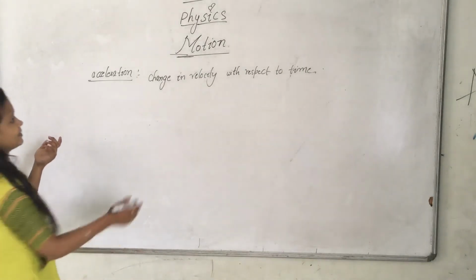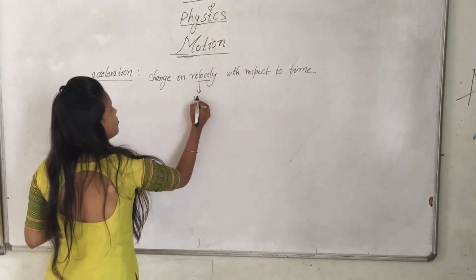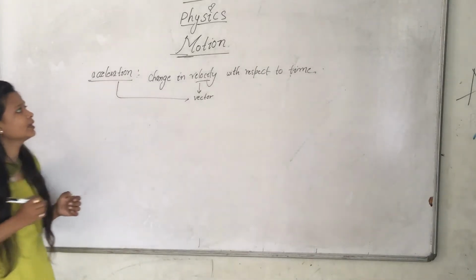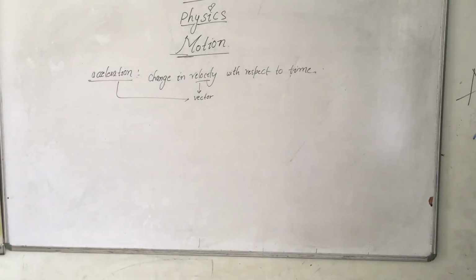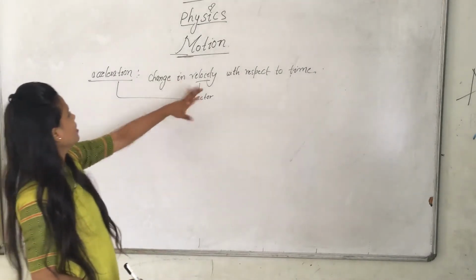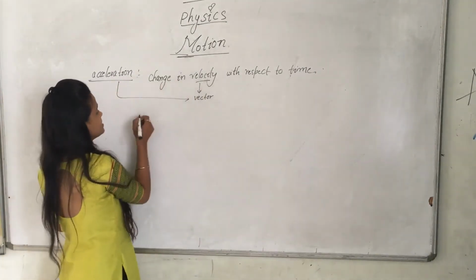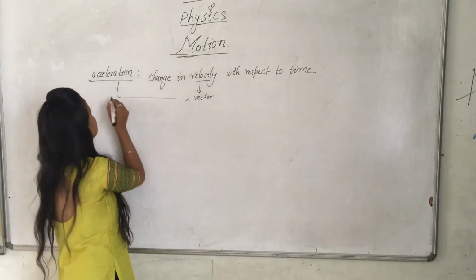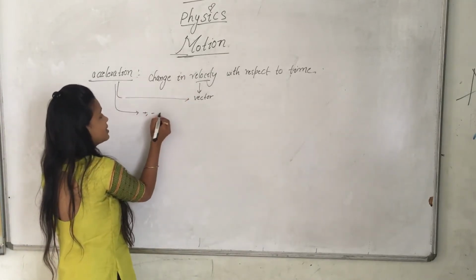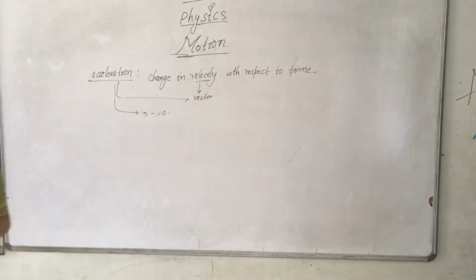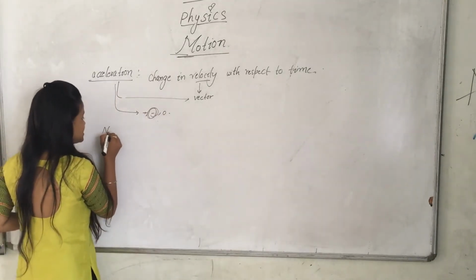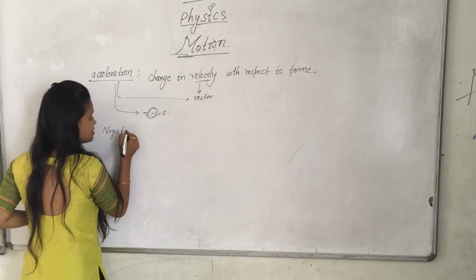And velocity is a vector quantity. So acceleration will also be a vector. As with displacement, velocity means displacement by time, right? And I have said that it can be positive, 0 or negative, anything. So acceleration can also be positive, negative or 0. Am I right? Okay. What is negative acceleration known as?